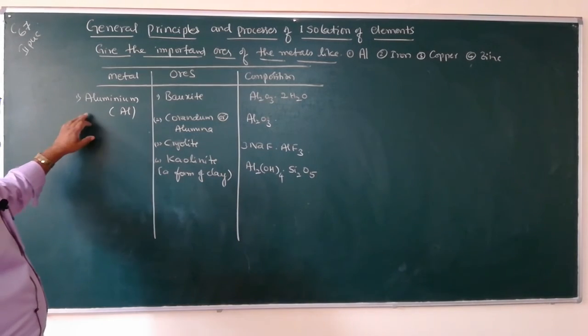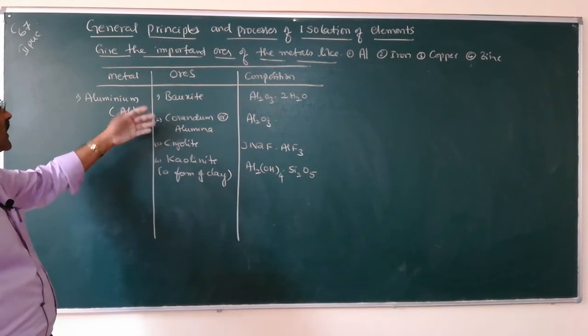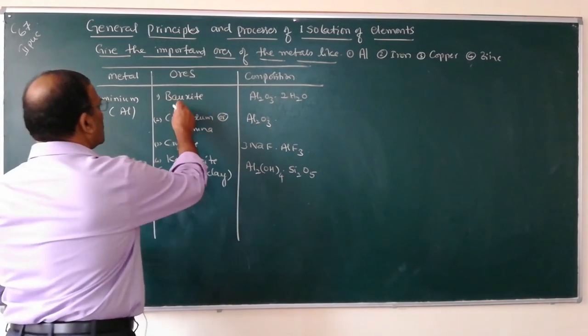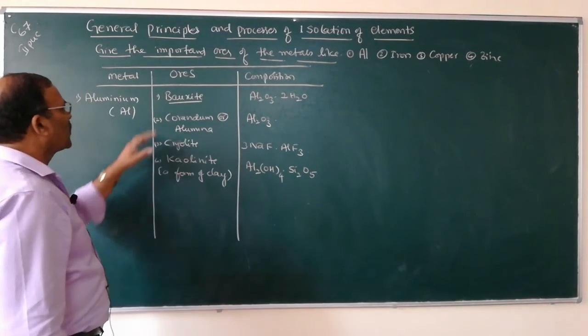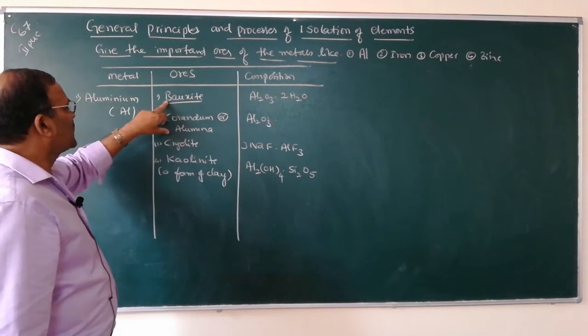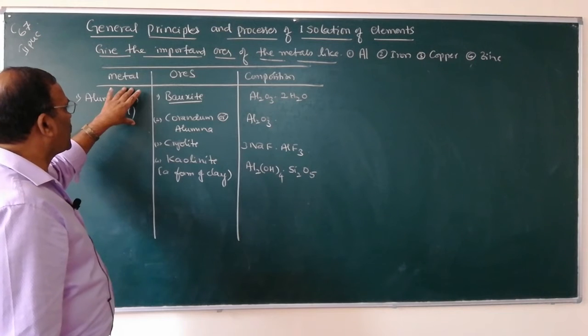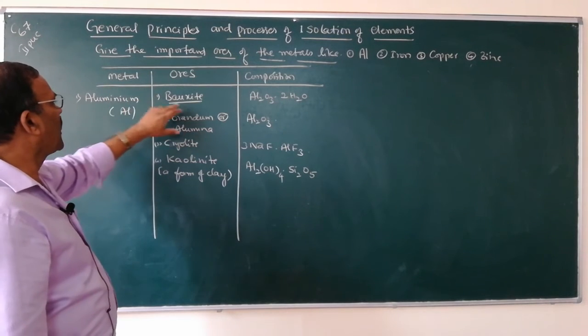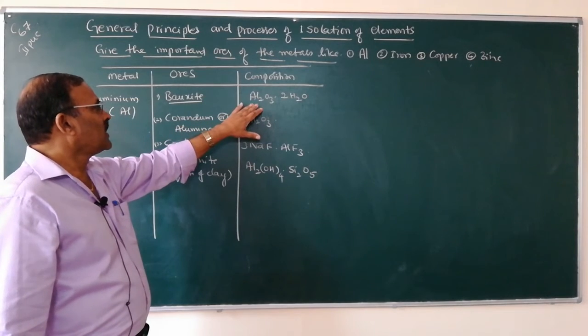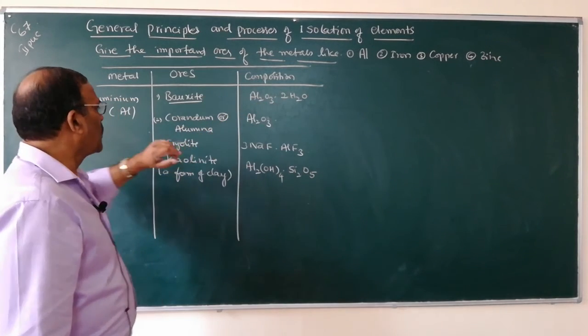So these are all the ores of aluminium, or you can call them minerals of aluminium, out of which bauxite is the chief ore. What is the important ore of aluminium? Bauxite, and its formula is Al2O3.2H2O.